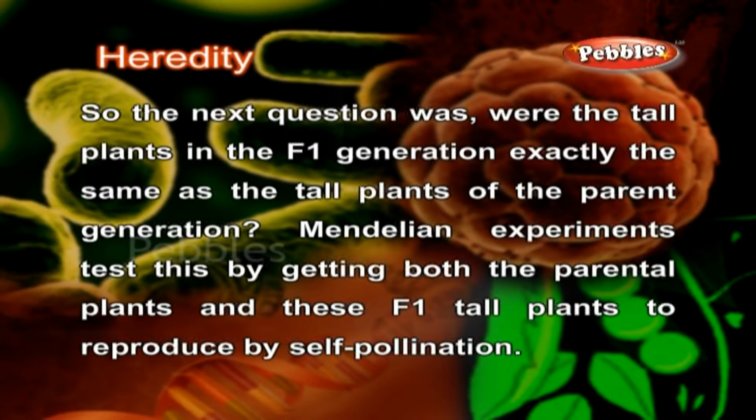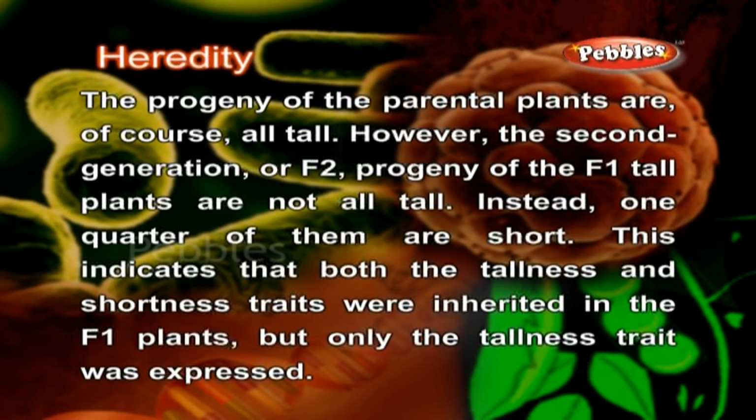So, the next question was, were the tall plants in the F1 generation exactly the same as the tall plants of the parent generation? Mendel's experiments tested this by getting both the parental plants and these F1 tall plants to reproduce by self-pollination. The progeny of the parental plants are, of course, all tall. However, the second generation or F2 progeny of the F1 tall plants are not all tall.